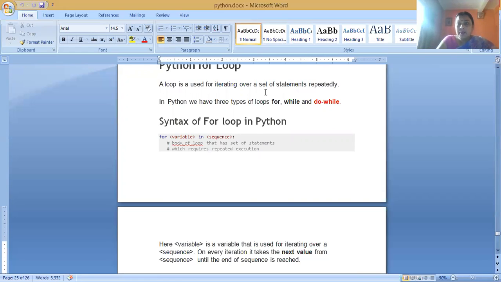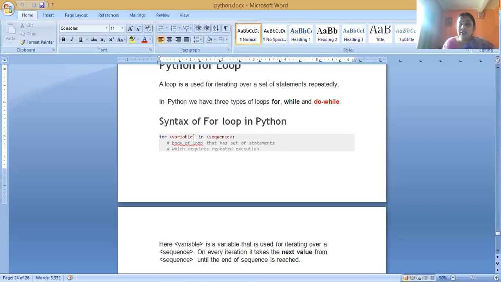And if the condition is evaluated to false, then the looping body stops executing. Means iteration statement is also known as the looping statement or repetitive statement. In a repetitive statement, a set of statements is executed again and again.